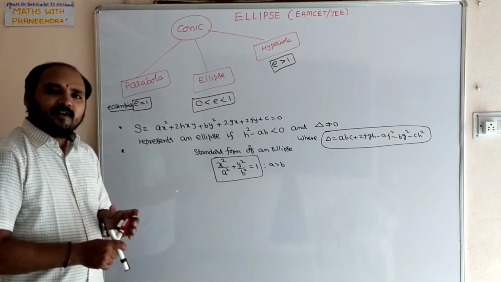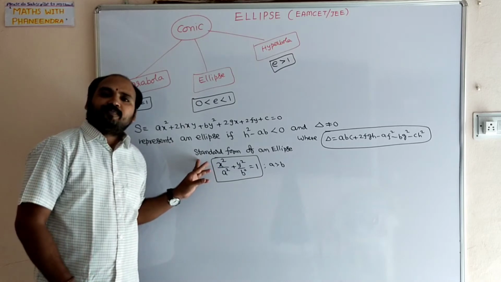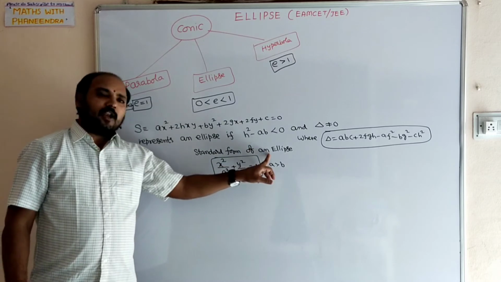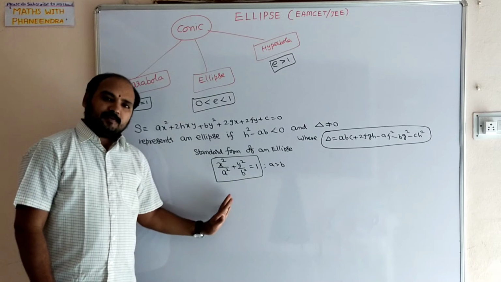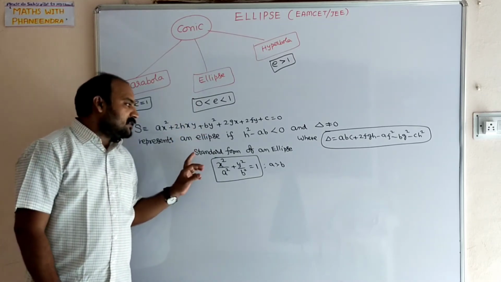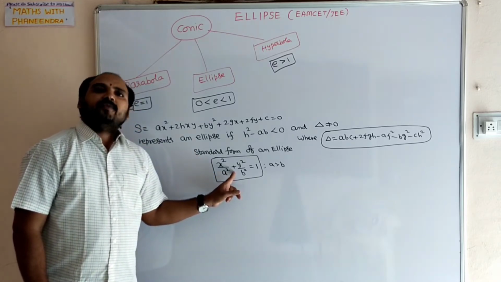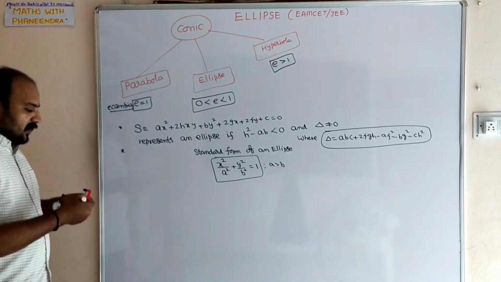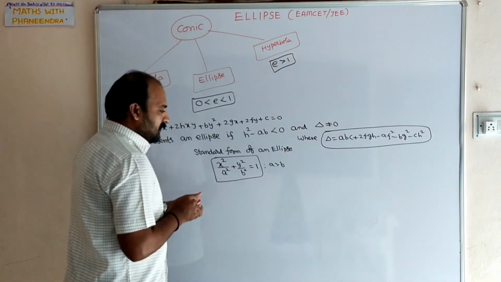When we say that the equation of a conic is in the standard form, it means the equation of the conic whose center is at the origin and the coordinate axes are the major axis and minor axis. The figure of the standard form of the ellipse will be drawn like this.